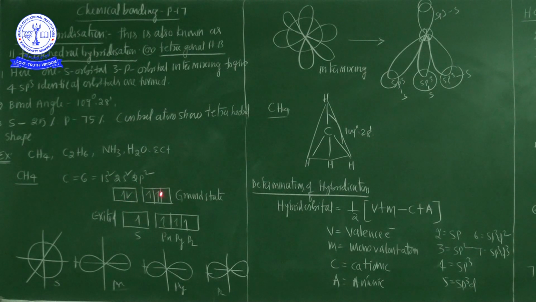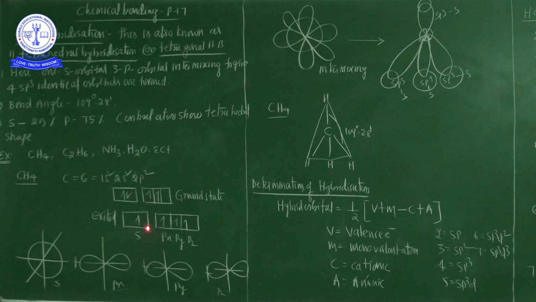In the ground state electronic configuration, carbon is 2s2, 2p2, with 2 unpaired electrons and 1 pair of electrons. But carbon can arrange 4 unpaired electrons. In the excited state, one electron from the 2s orbital jumps to the p orbital. Now the s orbital has only 1 electron, and the p orbitals have 3 electrons.